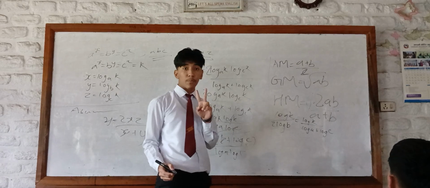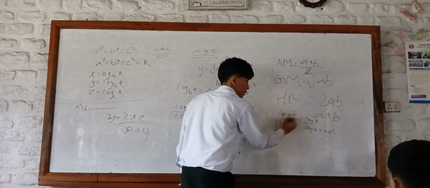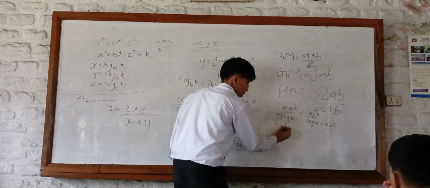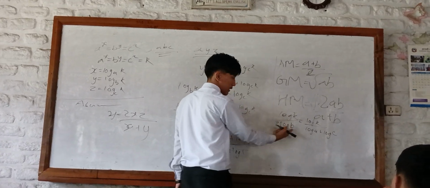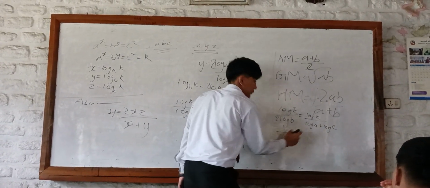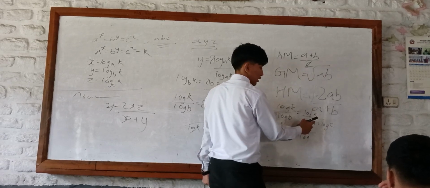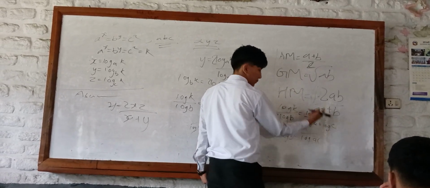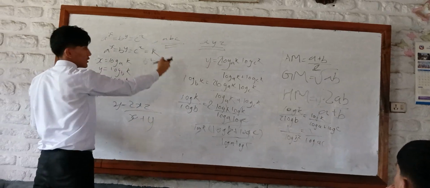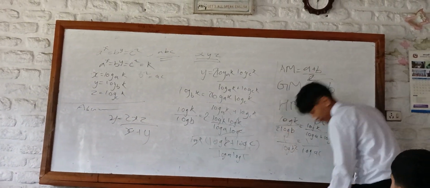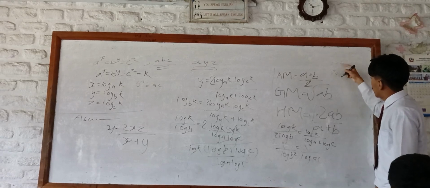Here we are going to use two different properties of log again. We will use the exponential property of log, which is log 1 by these two becomes the power of this expression, and log a plus log b becomes log ab, and we are going to replace with the variable here, and this relation becomes b square equals ac, which is the property of three numbers which are in geometric series.